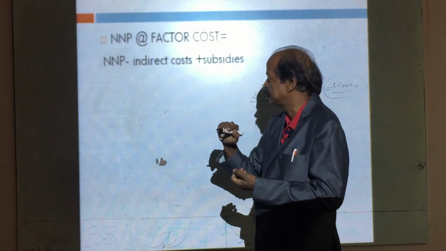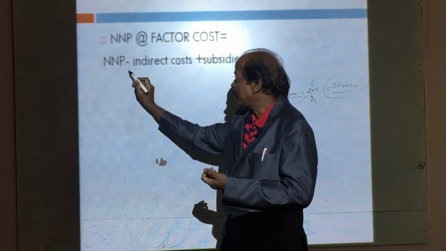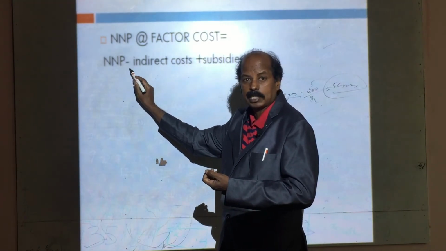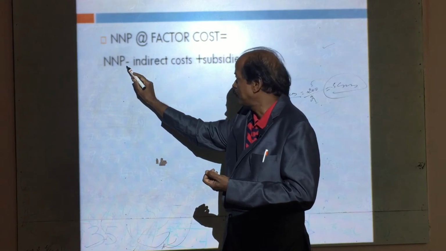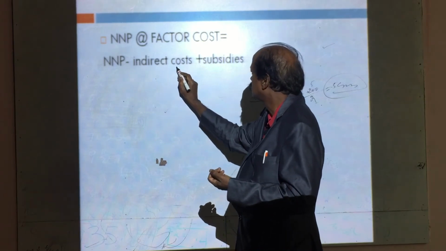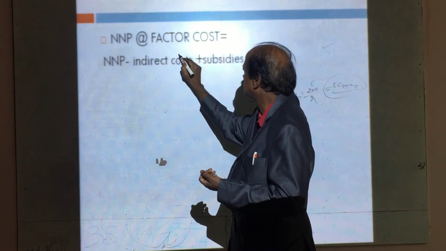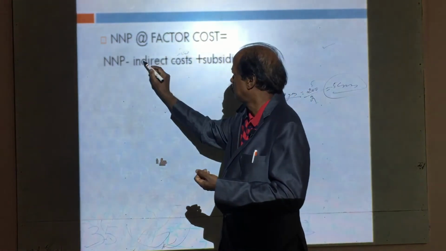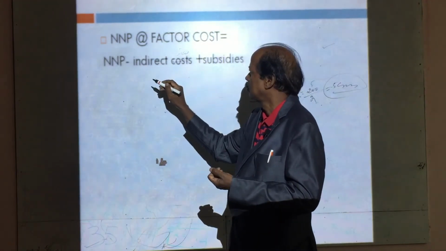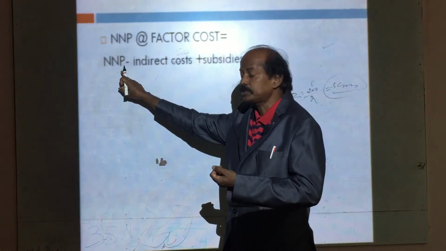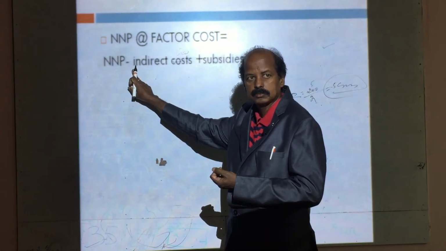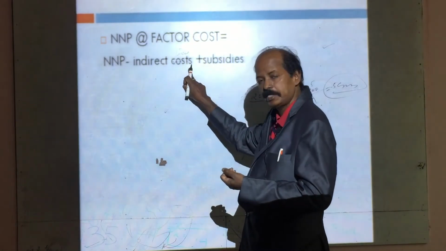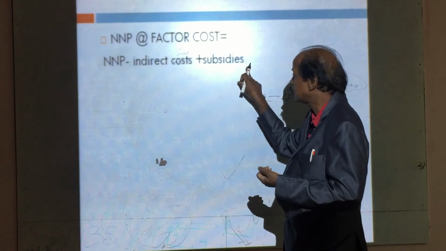So, NNP at factor cost, you have to understand here. NNP at factor cost means from national income at market prices, indirect taxes are to be deducted and subsidies are to be included.